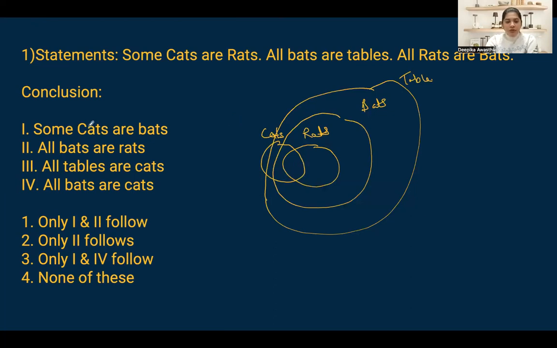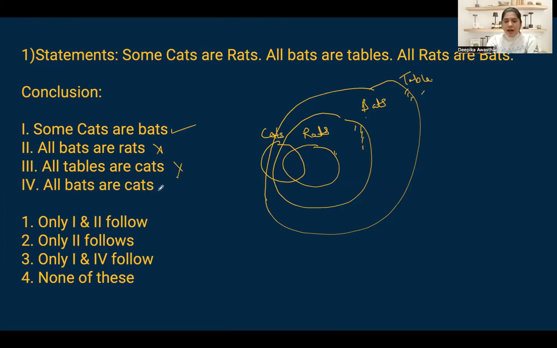Let's see what we can infer here. Some cats are bats. Is it possible? Has to be. True. All bats are rats. Not necessarily. Some bats could be rats. So no. All tables are cats. No. Some tables can be cats, not all tables are cats.